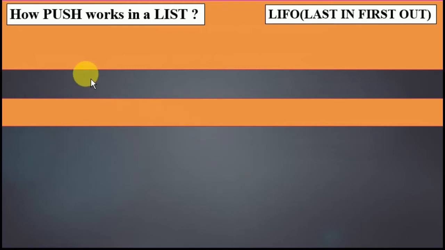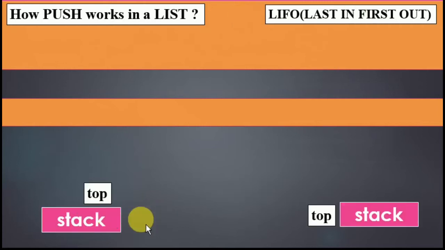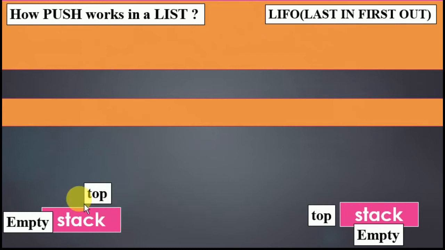Now we understand the concept of push and pop in a list. First we understand how the push is going to work in a list. You know that the concept is LIFO. This is our stack. I'm going to show you horizontally and vertically, because the stack is going to be in a horizontal way, so I'm going to show you both ways. At the start, the stack is empty. Now we call the push and accept the value 10 and push it to the stack.